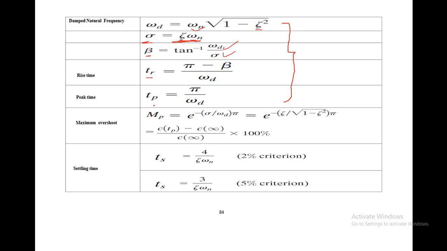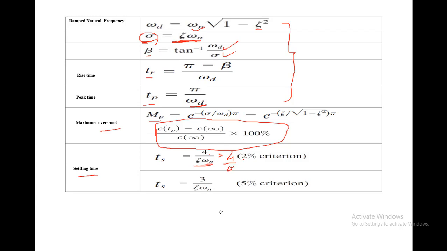This is the rise time, and the peak time is equal to pi, that is 3.14, divided by the damped natural frequency. The fourth important formula is the maximum overshoot, denoted by Mp, and it is equal to this expression mentioned over here. And the last thing is the settling time, which is equal to 4 divided by zeta times omega n, that is basically nothing but alpha. You can also apply this formula as 4 divided by alpha, and this formula is also applicable over here.